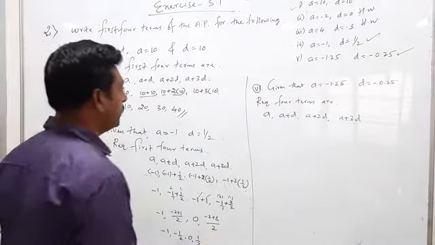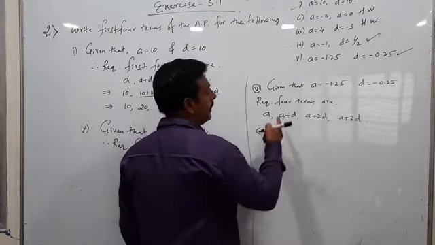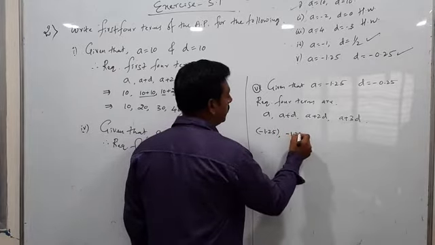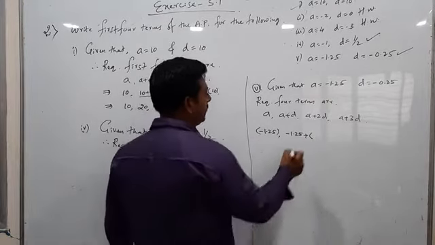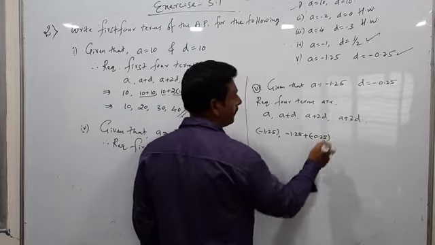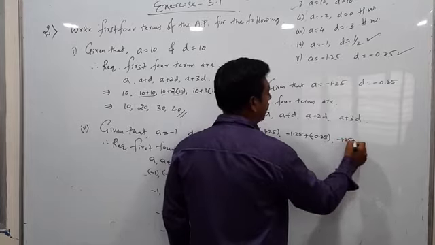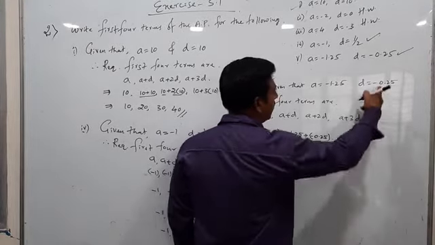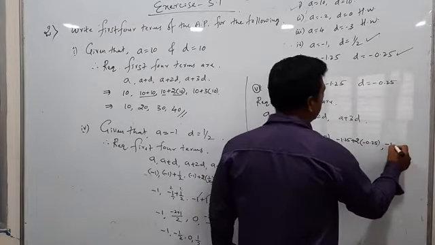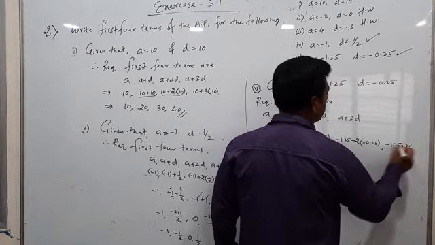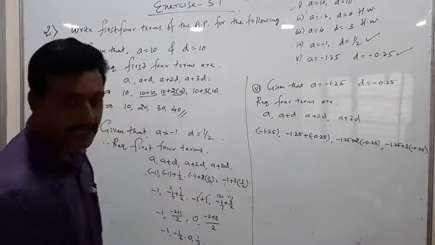Substituting A value, D value. What is A? Minus 1.25, comma, A value is again minus 1.25 plus D value is minus 0.25. Next, comma, A is minus 1.25 plus 2 into bracket, D value is minus 0.25, comma, third one, minus 1.25 plus 3 into minus 0.25. Am I clear? What I substituted? A value and D value.